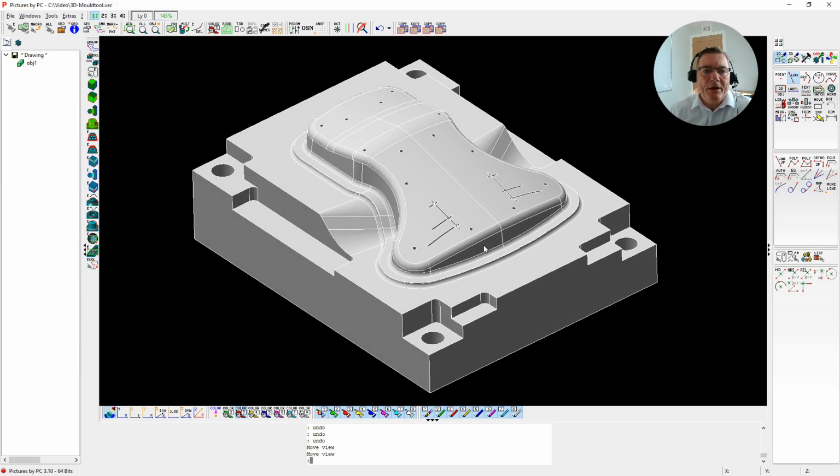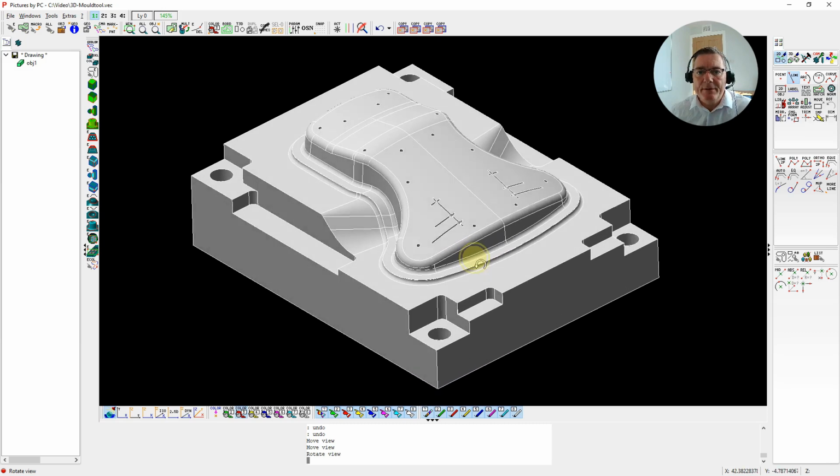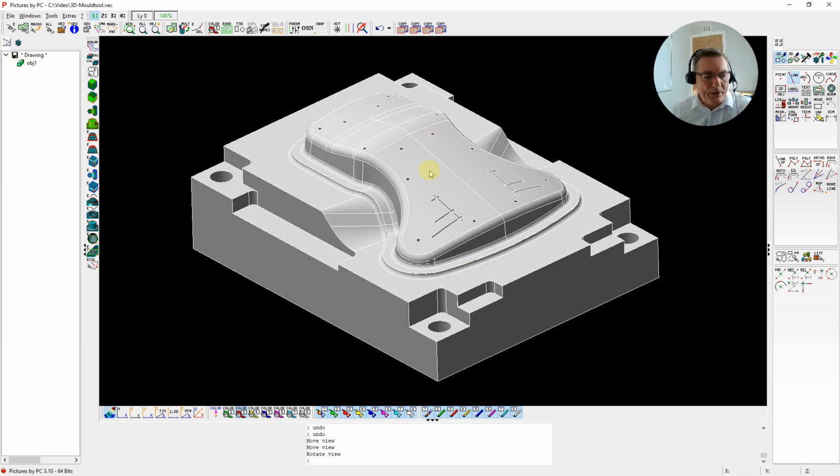Welcome to our latest Pictures by PC live CAD/CAM software presentation. Today we're going to be looking at the 3D machining of a typical freeform component.